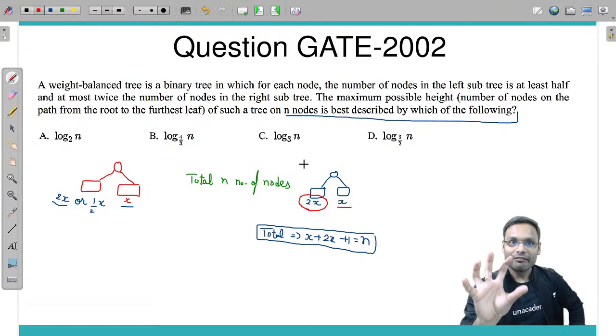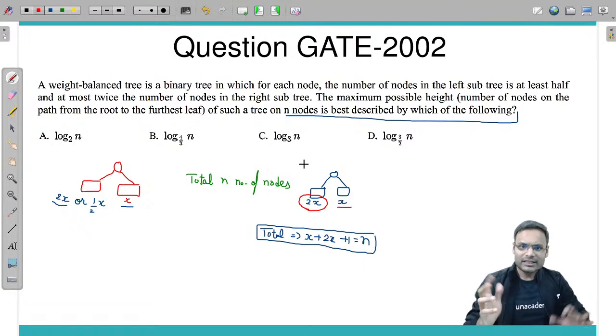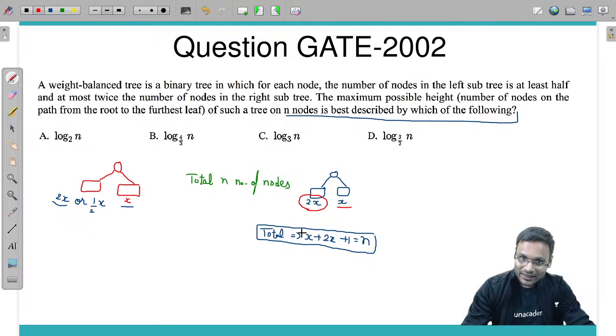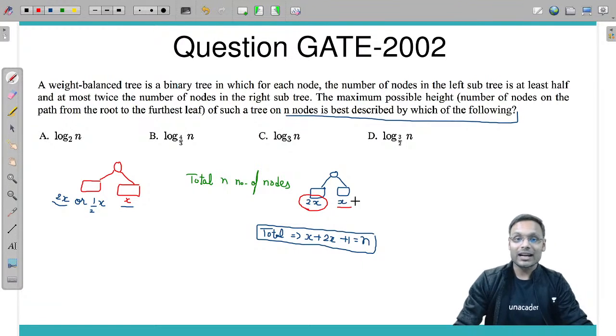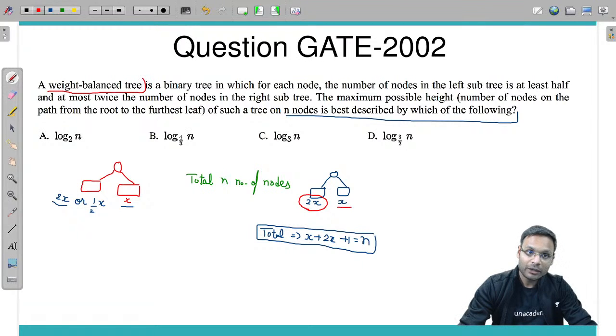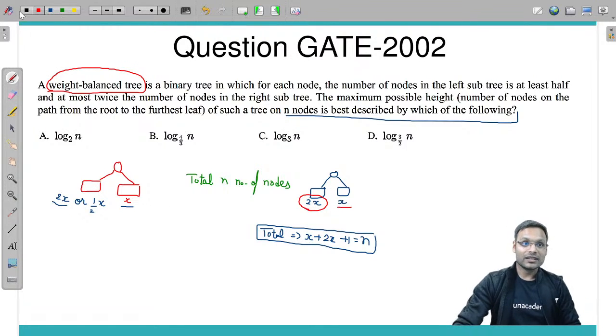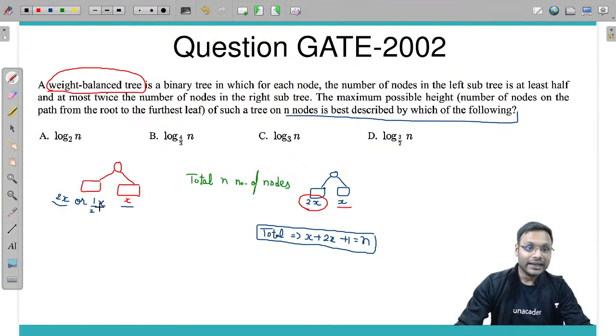Simple. If the left subtree has more nodes, the height will be more; if the right subtree has more nodes, the height will be more. Now the question is, look at this particular statement you need to understand. It's a weight balanced tree. If it's a weight balanced tree, then the height of the tree should be around log n.